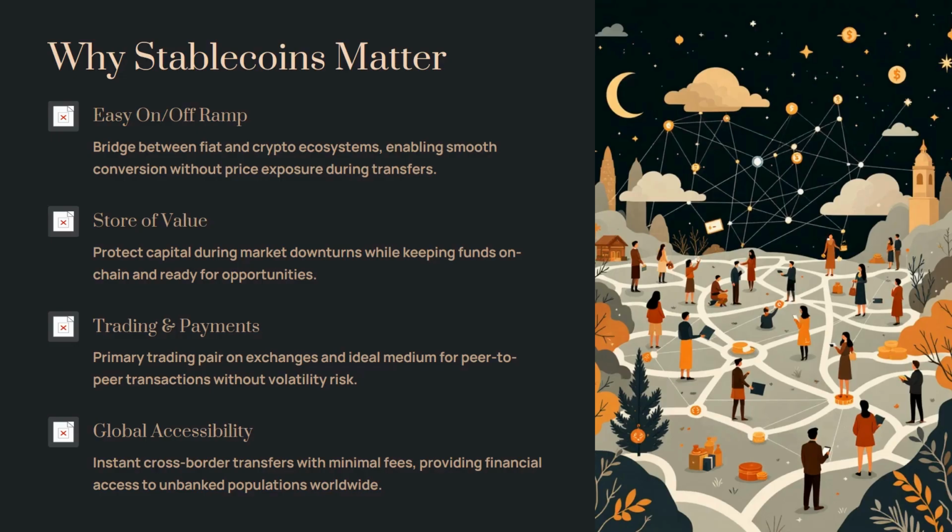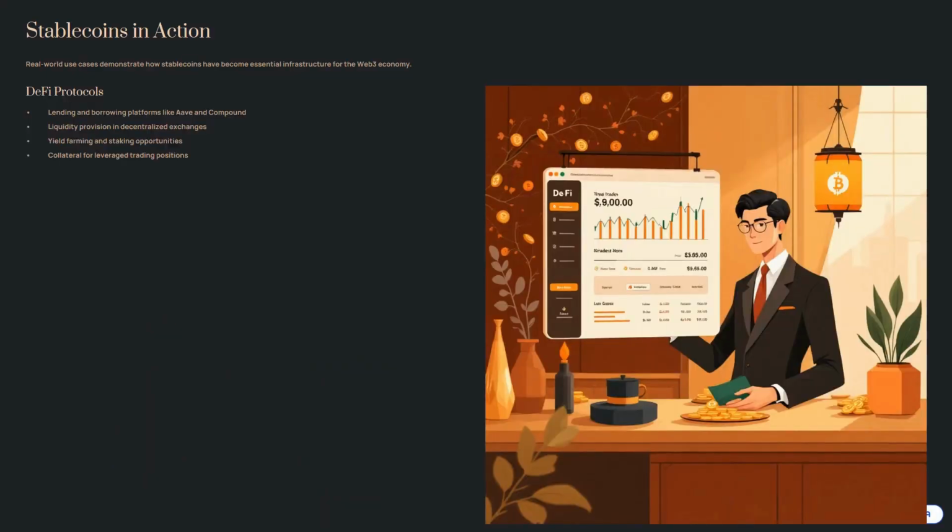There are three main types of stablecoins, each with different trade-offs. Fiat-backed coins like USDT and USDC hold real currency reserves. Crypto-backed coins like DAI use over-collateralized digital assets. And algorithmic stablecoins rely on supply and demand mechanisms, though they carry more risk.